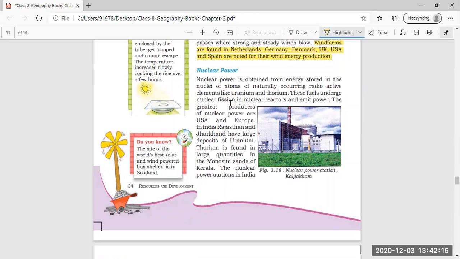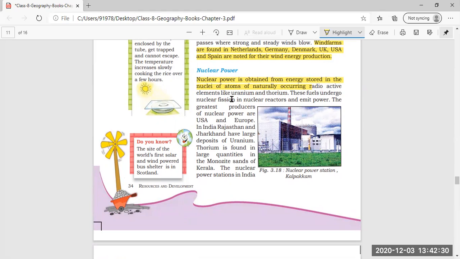Next, about nuclear power. Nuclear power is obtained from energy stored in the nuclei of atoms. Where is that energy stored?